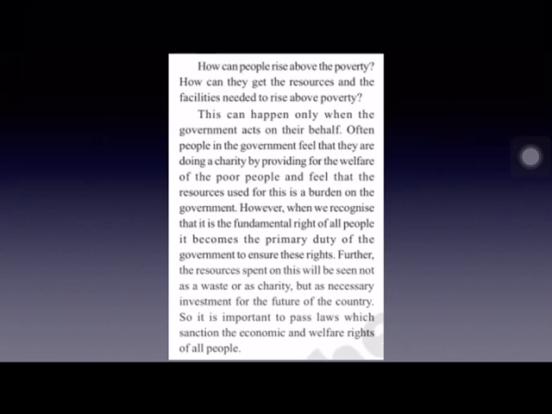It is the duty and the responsibility of the government to provide all these facilities. They are not doing any favor to the people, they are not providing any charity. It is the duty of the government towards people. If the government spends any money on such welfare programs, it will be seen as a necessary investment for the future of the country, because people are the future of the country.